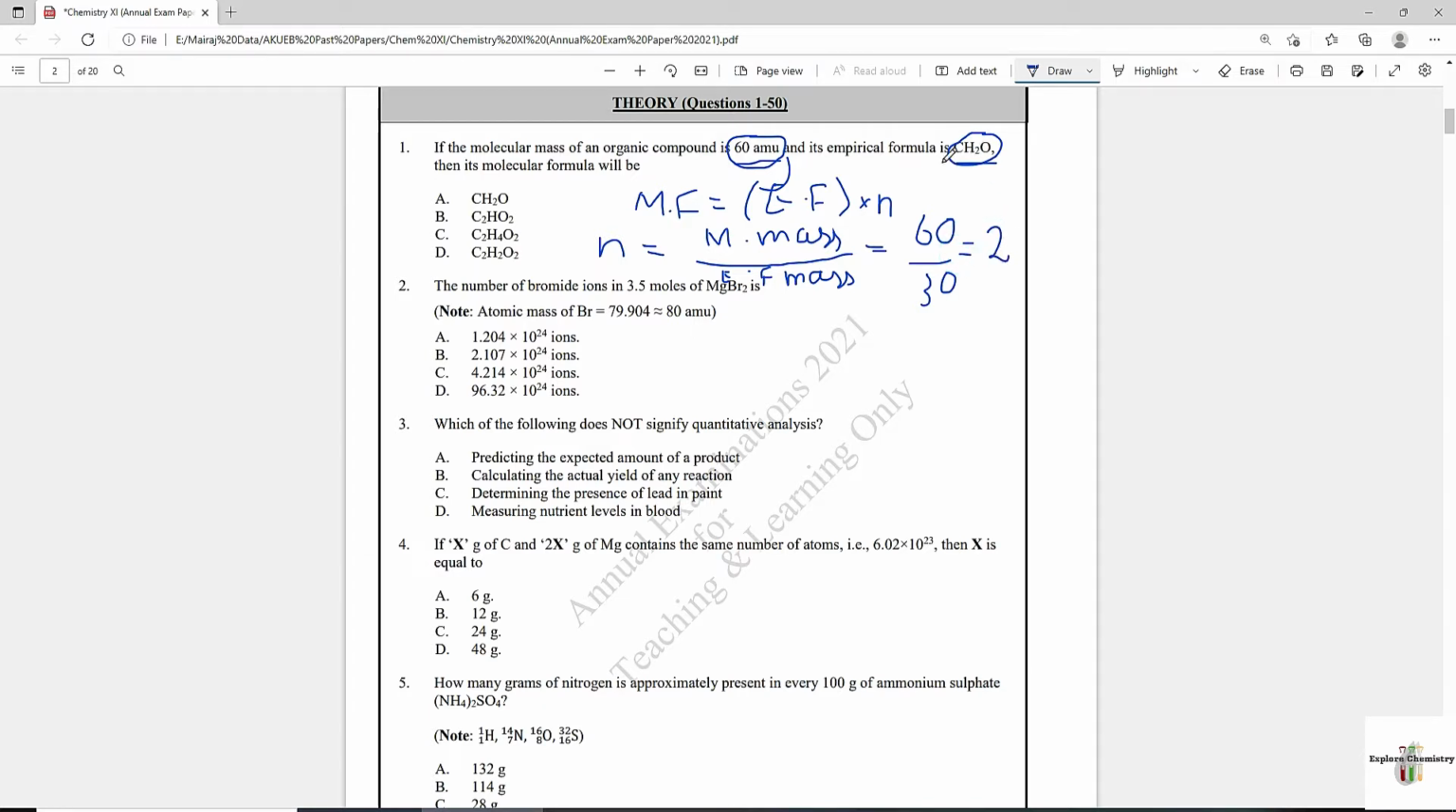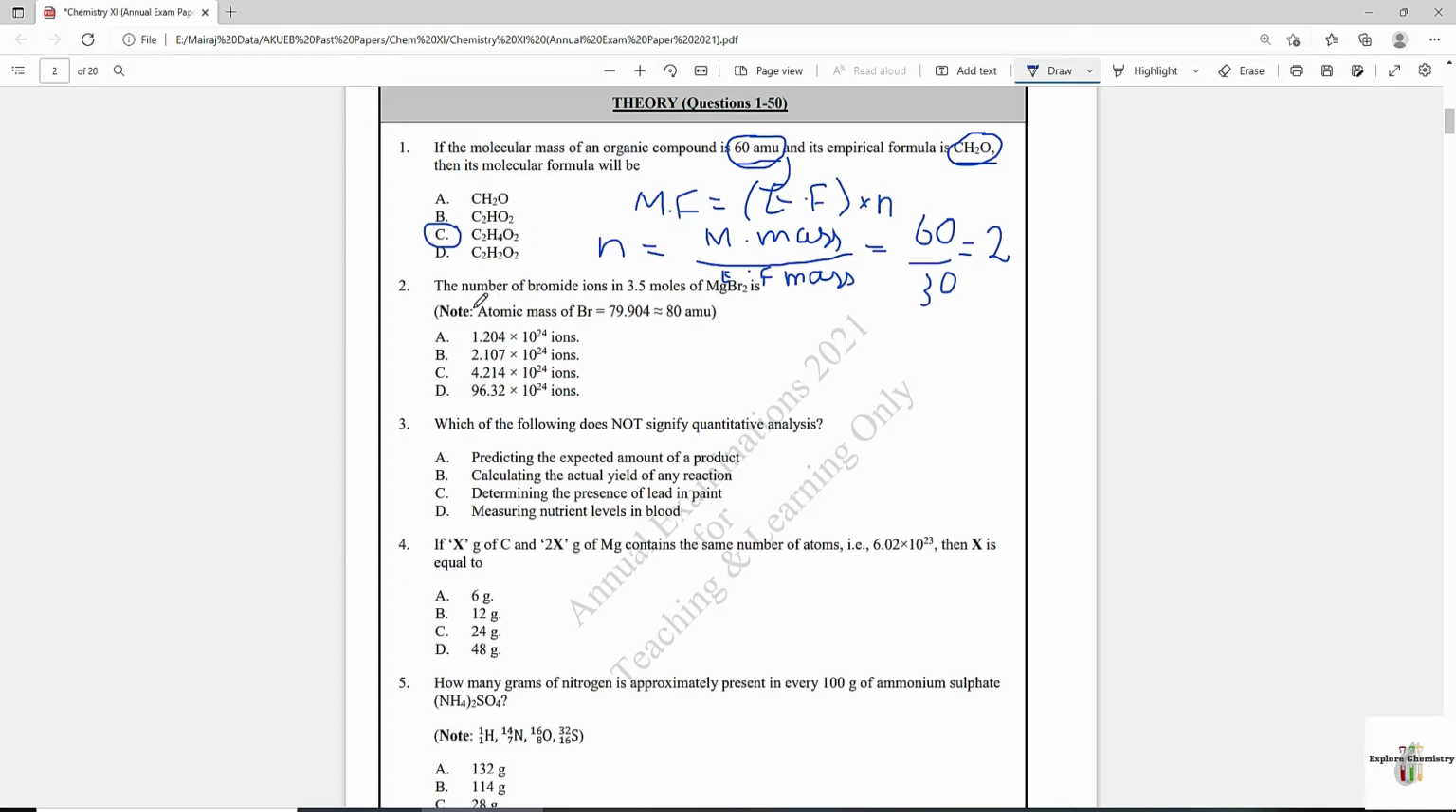Just multiply the subscripts with 2. So C1 will become C2, H2 will become H4 and O1 will become O2. So option C is the correct answer, therefore C2H4O2.